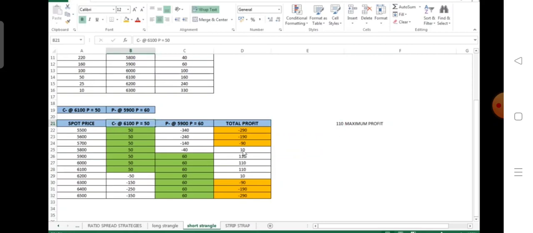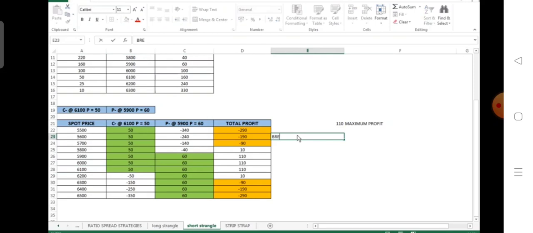So if the price goes further up from 6100, the call option starts giving us loss. So the break even point from this strategy will be 6100 plus 110.